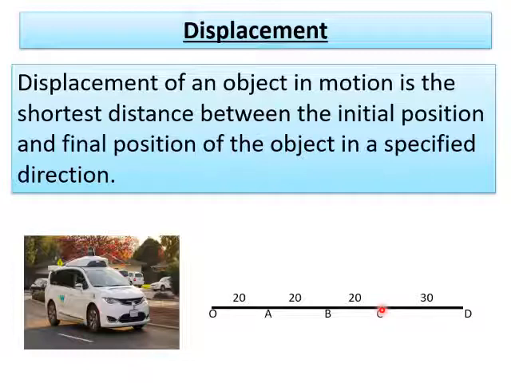Whereas if you consider the distance covered after going to D, the total distance covered from O to D is 90. From D to C, it has covered still 30 more. 90 plus 30 is 120. So when you consider distance, it is 120, whereas when you come to displacement, it is only 60. This is the difference between distance and displacement.